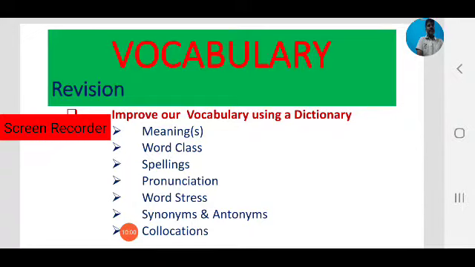Usage is always important. So by referring to a good dictionary, we can find the usage of the word. In all good dictionaries, the usage, the examples are also given. So that is another use of a good dictionary. In this way we can improve our vocabulary. In this way we improve our usage of the words.